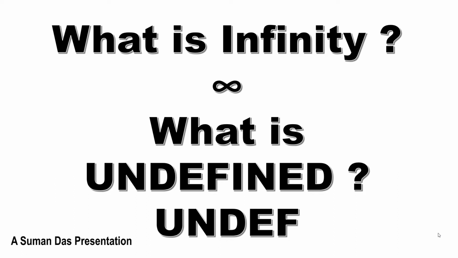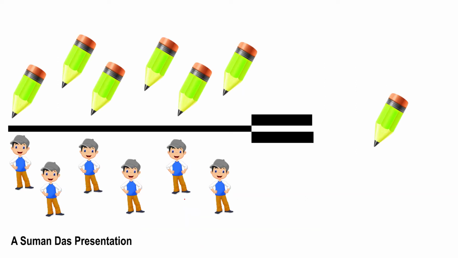We have to remember that for undefined, there is no sign. It is only written in the form of undef. Let's start with the term. Suppose we have 6 pencils and we want to distribute these 6 pencils among 6 boys.